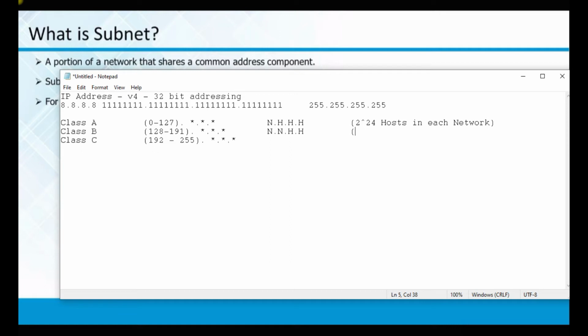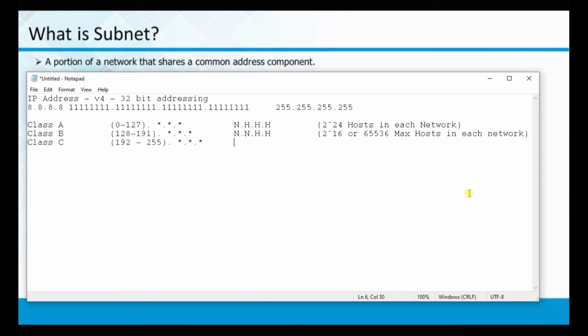Now, in class B, the format is N.N.H.H. That means you have 2 power 16, or 65536, maximum hosts in each network. Please make a note of all these things. Very, very important, especially when you are going for interviews.